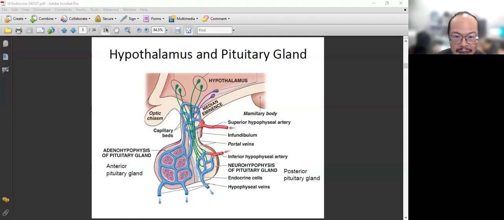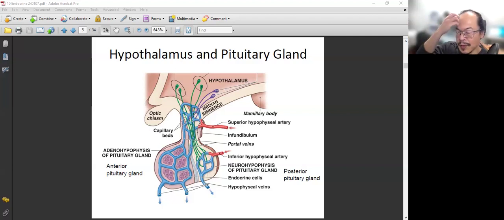Blood coming in, capillary, blood coming out. The capillary is the place where we have substance exchange. So some hypothalamus neurons directly release their hormone into the neighboring blood circulation. That's it.